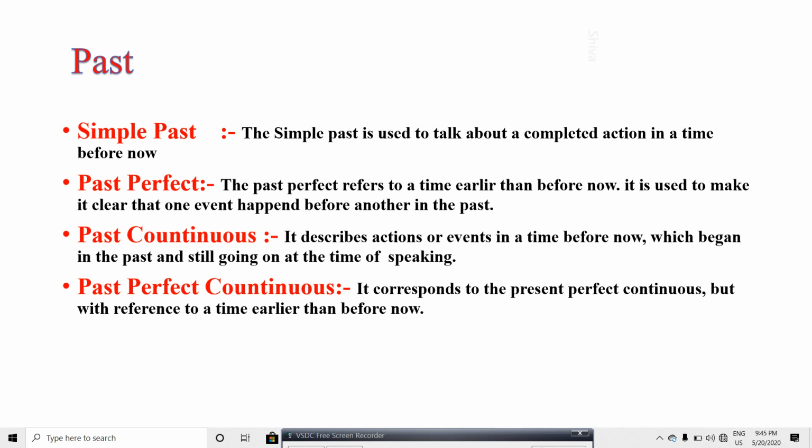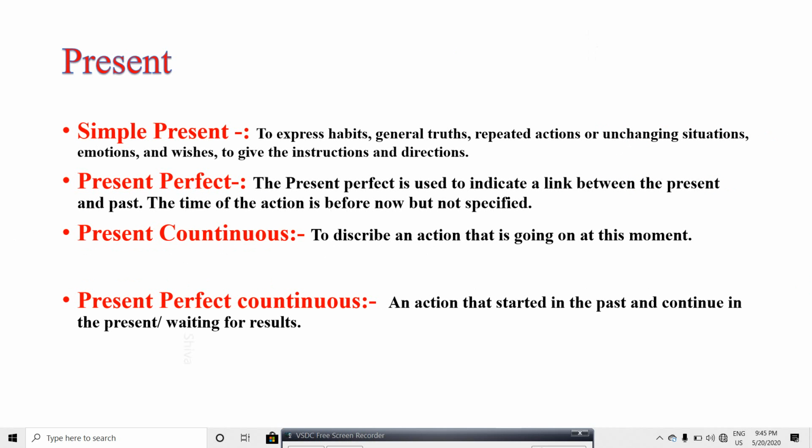Past continuous. It describes actions or events in a time before now, which began in the past and were still going on at the time of speaking. Past perfect continuous. It corresponds to the present perfect continuous, but with reference to a time earlier than before now.